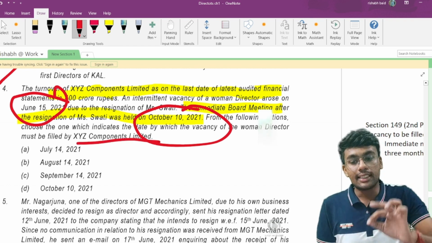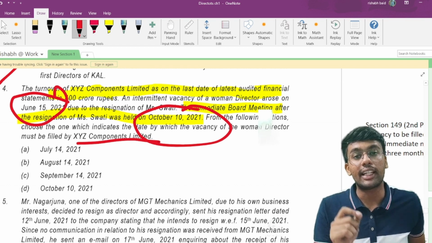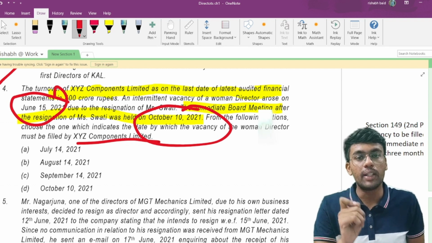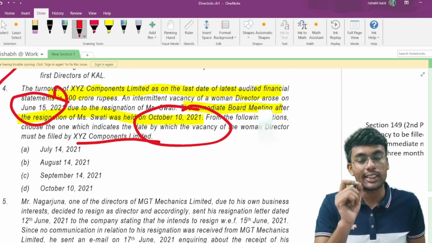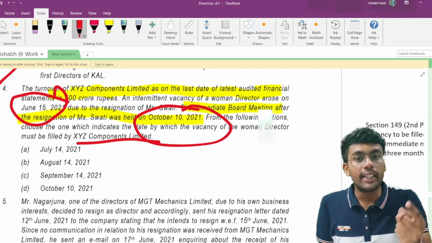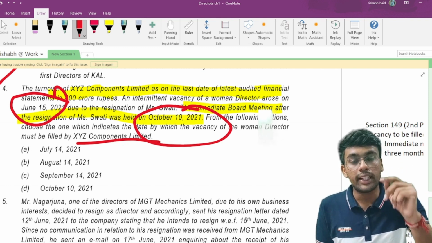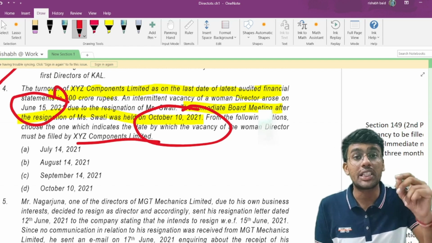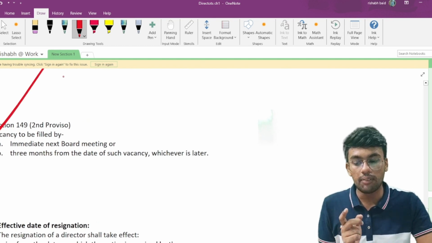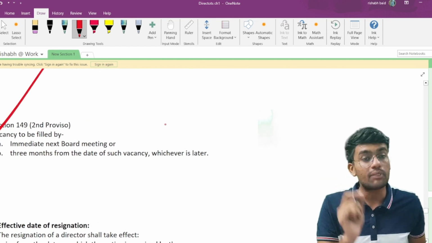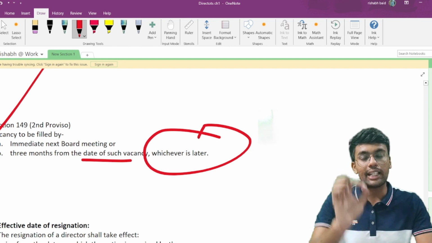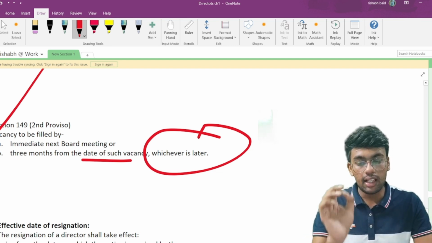So this is with respect to the filling of intermittent vacancy in case of a woman director. This also we have discussed. According to section 149 second proviso, the intermediate vacancy in case of a woman director shall be filled either in the next immediate board meeting or within 3 months from the date of such vacancy, whichever is later. For your reference, I have also come up with the provision here. Whichever is later, that date shall be considered for the purpose of vacancy filling date.